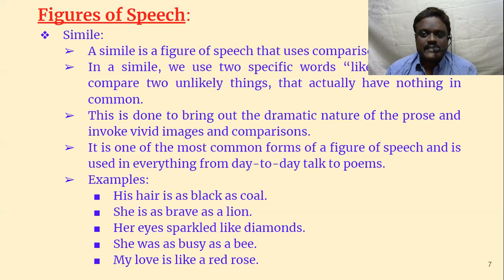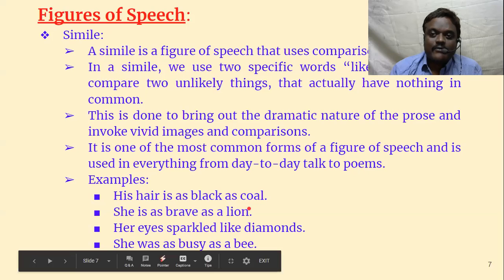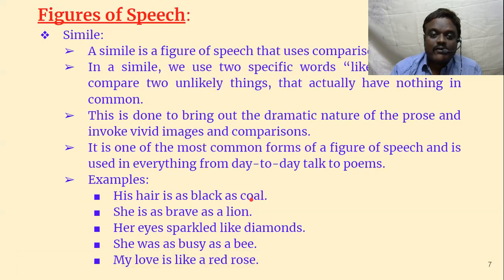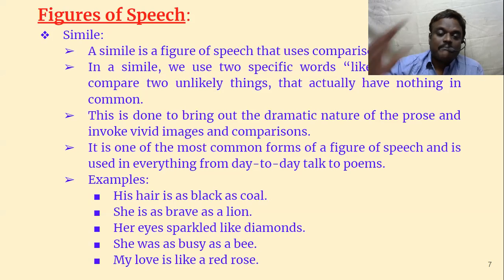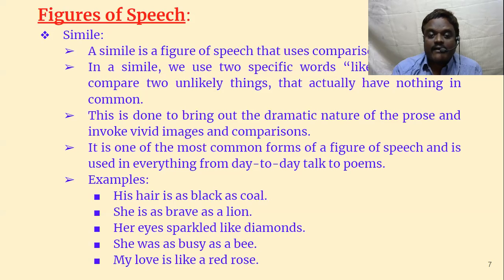Let us examine some examples. His hair is as black as coal. We say, how black is his hair? It is like coal. Coal is a different object. Here, the color of the coal is compared to the color of his hair. So we mean to say that it is very black. The literal way of saying it is that his hair is very black. That's all. But here, simile is used: his hair is as black as coal. So some image comes into our mind, and we try to compare that with the color of hair. That is important.